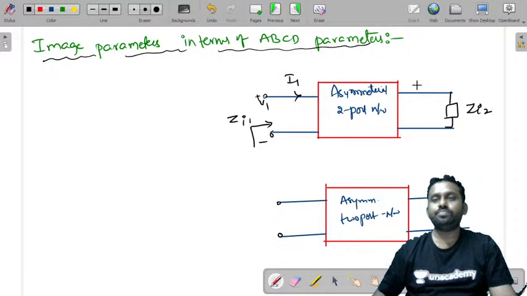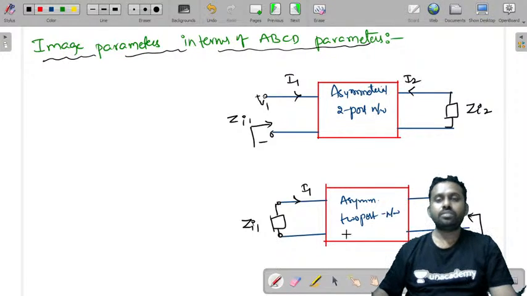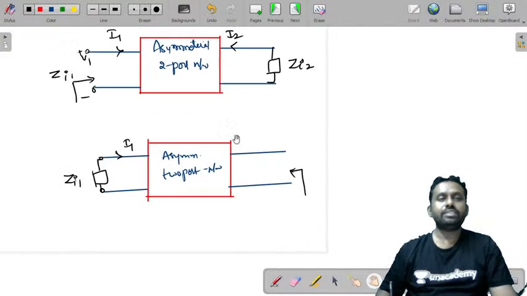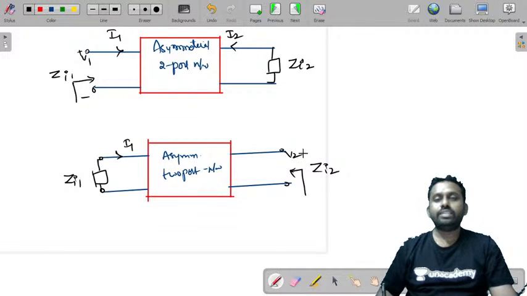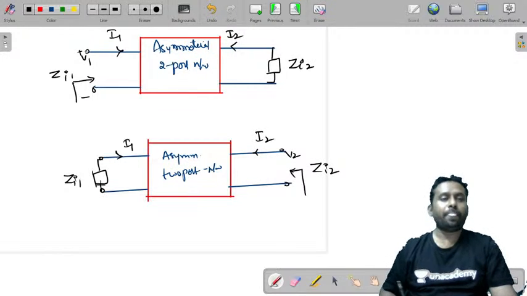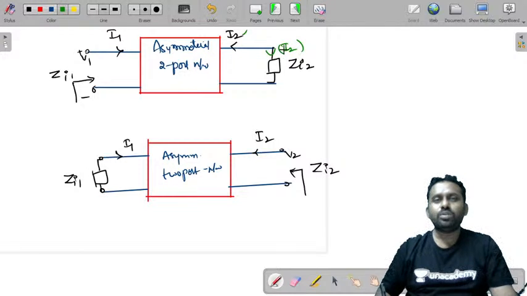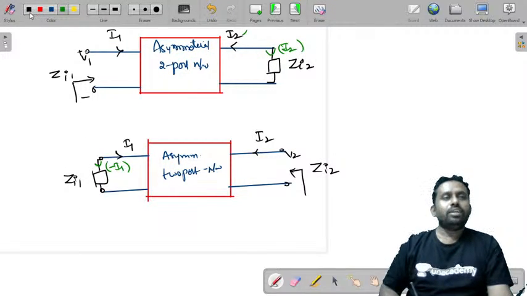Similarly, if you terminate this with Zi1, the measured impedance here is Zi2, the voltage here is V2, and this is I2. You can also take the current as minus I2 here, and this current is minus I1, which is towards this Zi1.